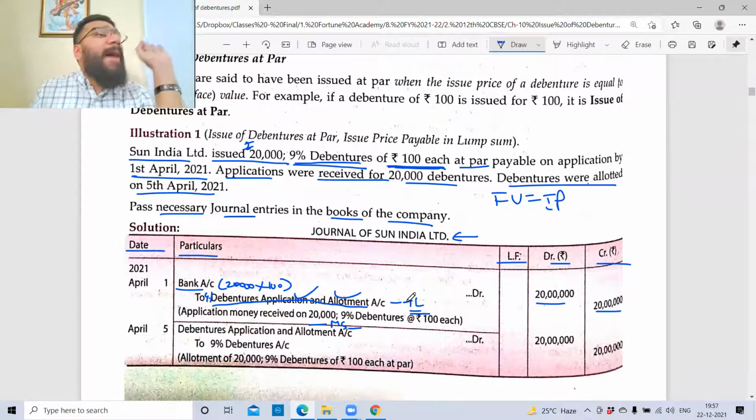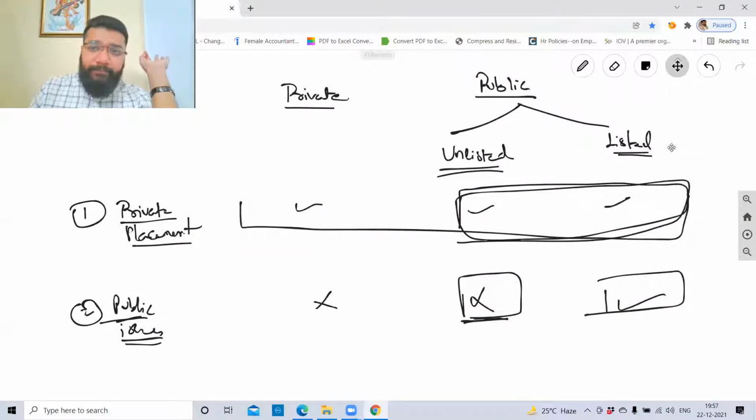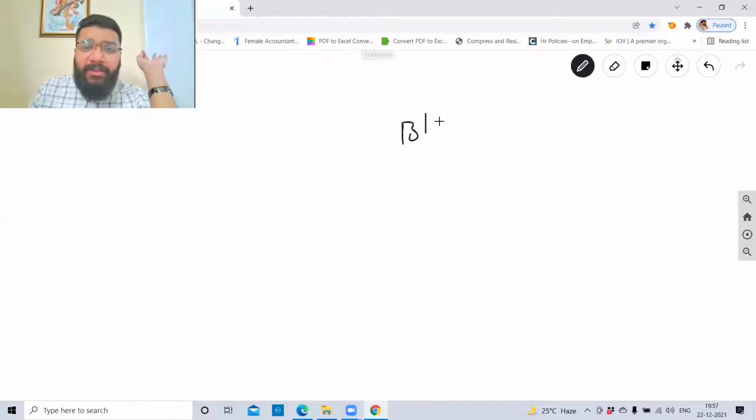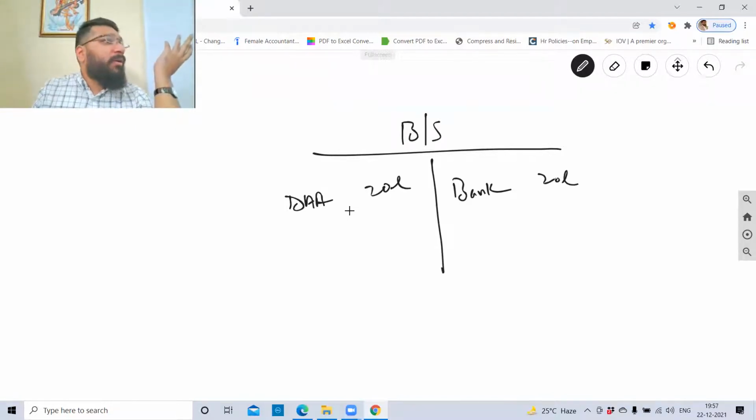Now guys, how will my balance sheet look after the first entry? On the asset side, in my bank account, I'll have 20 lakh rupees. And on the liability side, debenture application and allotment, 20 lakh rupees. Because we are following the double entry system of accounting, which means for every transaction there will be a debit and an equivalent opposite corresponding credit. This will be the status.